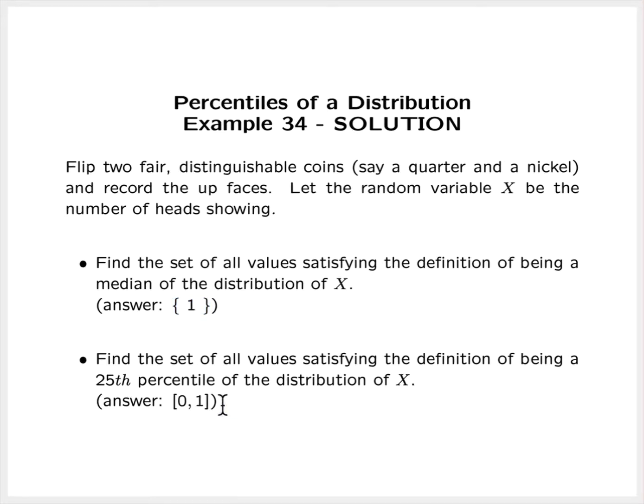For the second part, find the set of all values satisfying the definition of being a 25th percentile of the distribution of x: we found that it is every real number on the closed interval from 0 to 1, which means that both endpoints are included. So all real numbers greater than or equal to 0 and less than or equal to 1 qualify as being a 25th percentile of the distribution of x.